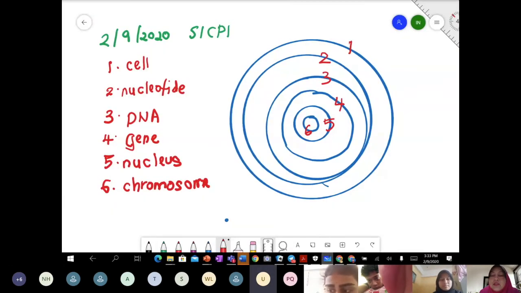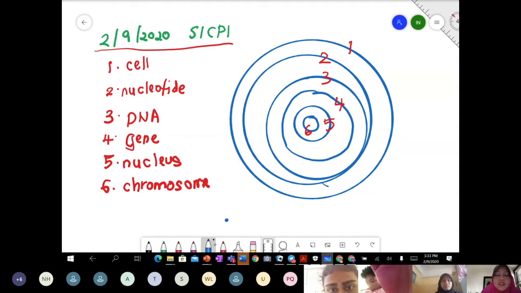Descending in mathematics means from bigger to small, right? So which one do you think? Nucleus. Yes, okay. Good. It will start with nucleus. Okay, next. Second. Chromosome.